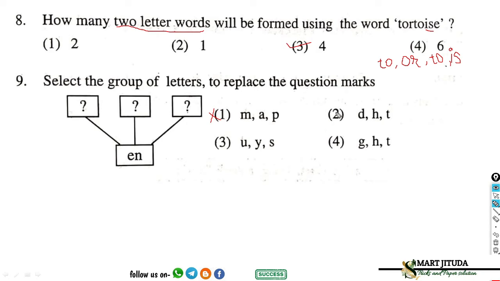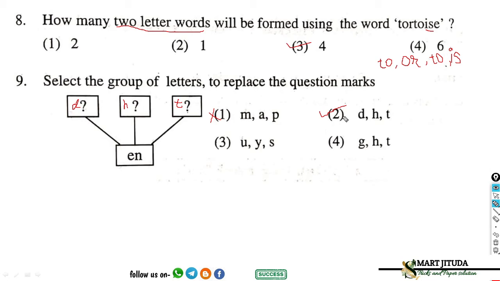In option 2, DEN, den, has a meaning. If we put D in the first box, DEN has a meaning. If in the second box we put H, then HEN has a meaning, right? And in the third box if we put T, then TEN, ten, has a meaning.